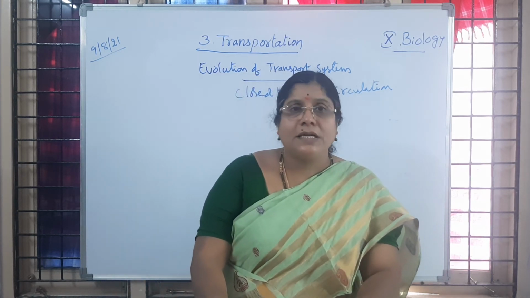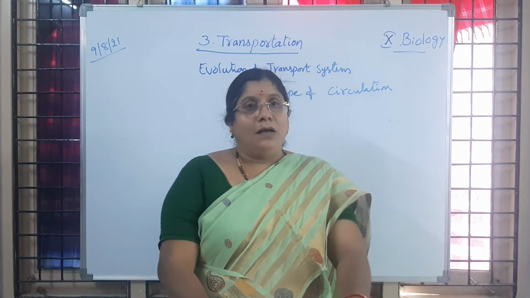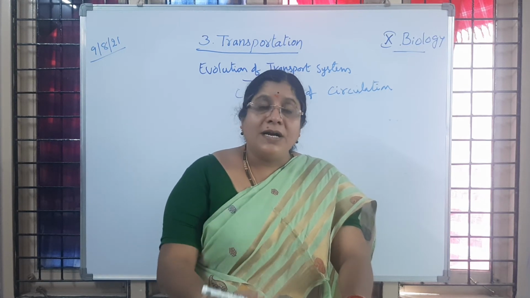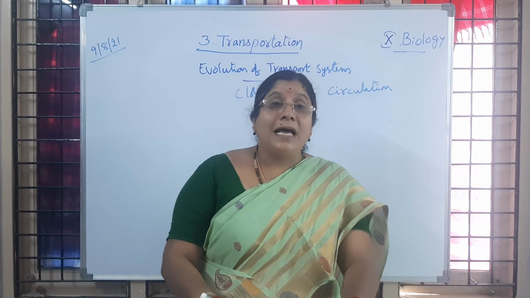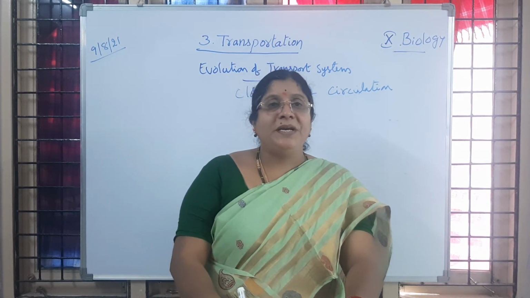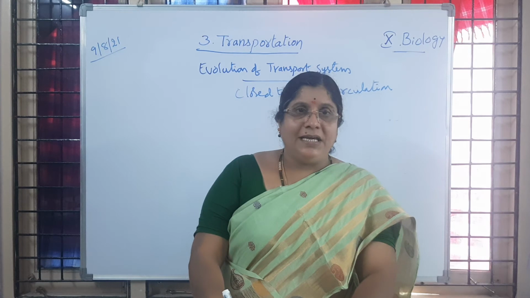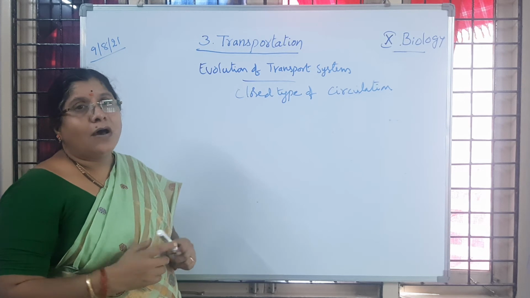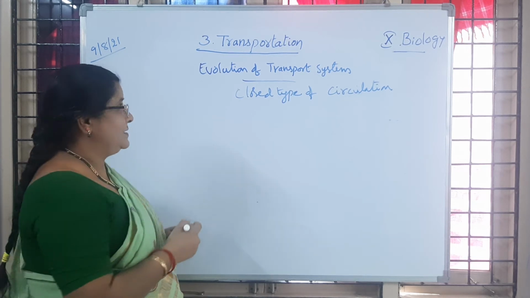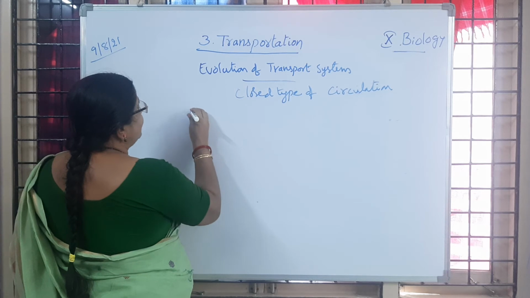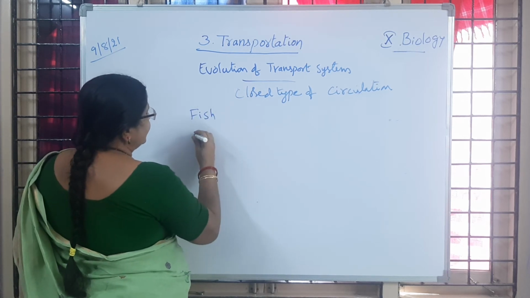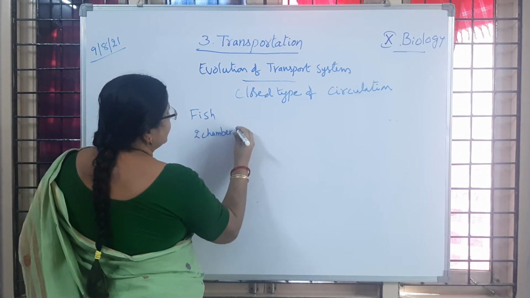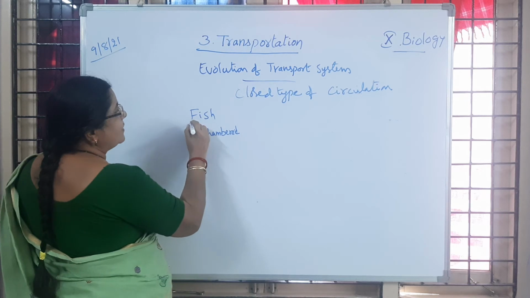So what are the materials transported here? The food materials, that is nutrients, then unwanted materials and the gases, all the materials are going to be transported through the blood only. Is it clear to children? So let us think once about the structure of the heart from fish to human beings. If we observe in fish, the heart is said to be two-chambered. Two-chambered heart we are observing in fish.